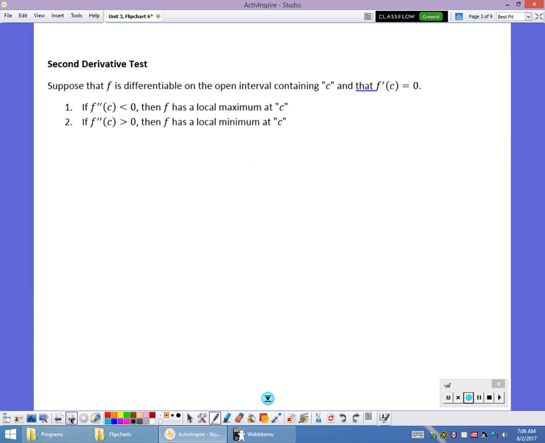The second derivative will also help us find maxes and mins, because if at a critical number, in other words, where the first derivative equals 0 or is undefined, if the second derivative is negative, that means it's concave down, which means that critical number has to be a max. If the second derivative is positive, that means it has to be concave up, and that means it has to be a min. I'll show you an example of this in just a moment.